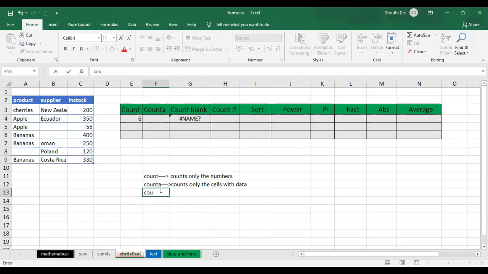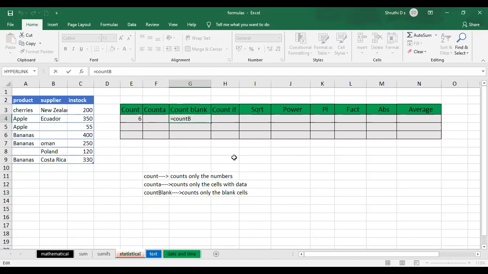COUNTBLANK counts only the blank cells. See, whatever you are seeing here as #NAME?, this is an error that is shown to you. That means I didn't complete the function name, right? So Excel doesn't know what COUNTB is. If I write COUNTA, it knows. But COUNTB is not a built-in function.